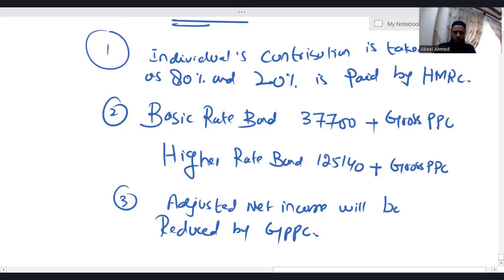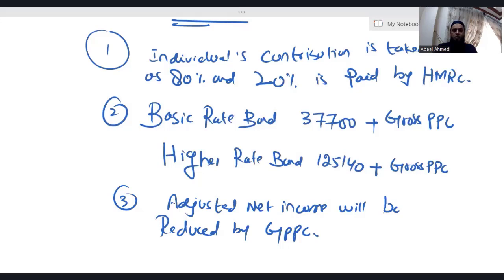You will come to know. Don't worry at all, inshallah. And how come it is a benefit that I'm contributing to PPC, personal pension, and gross PPC is reducing adjusted net income? How come it is a benefit? I would say just one thing. Wait for that, and you will come to know, inshallah, how it is a benefit and why it is a benefit. Just wait. Right now, you need to know three things.